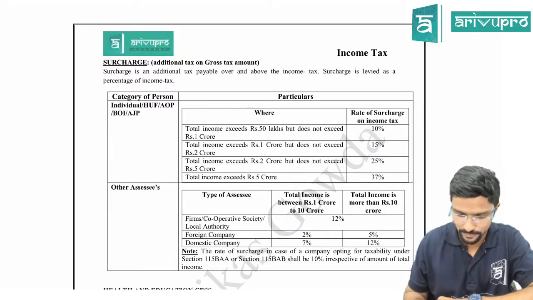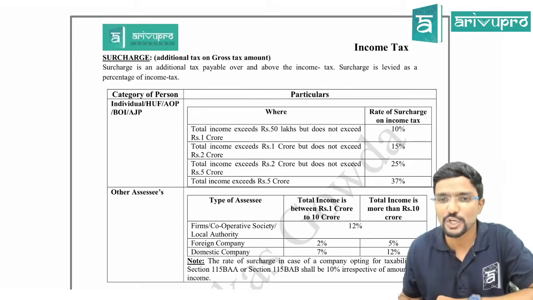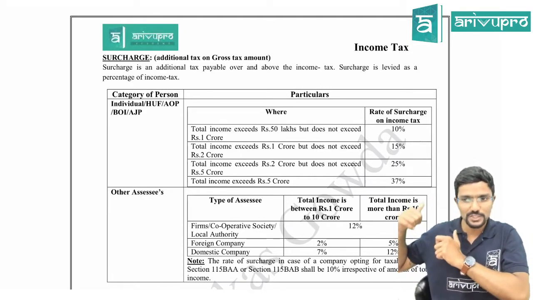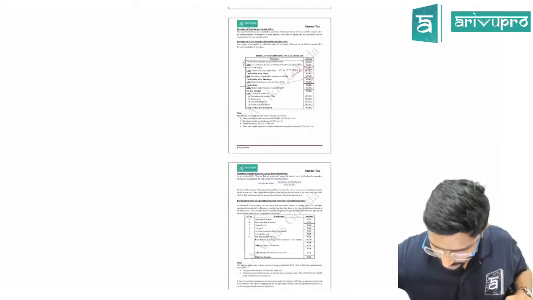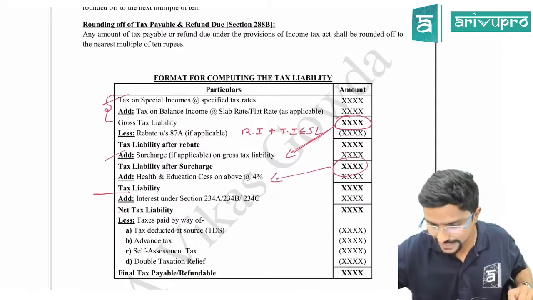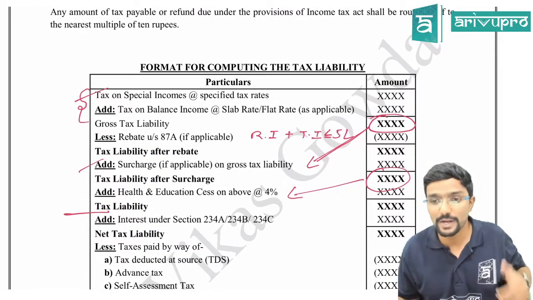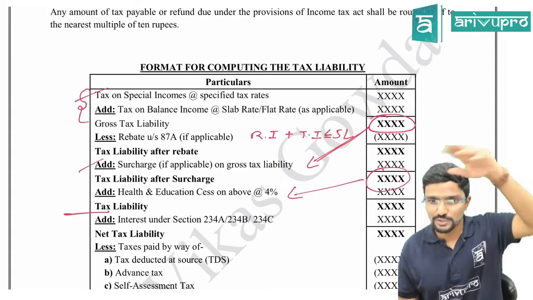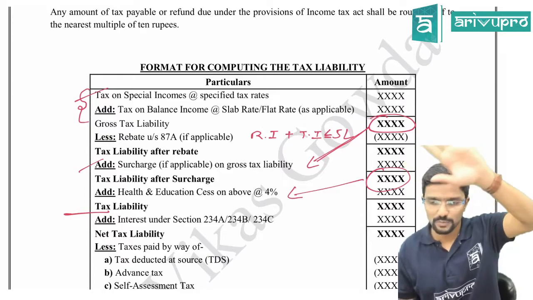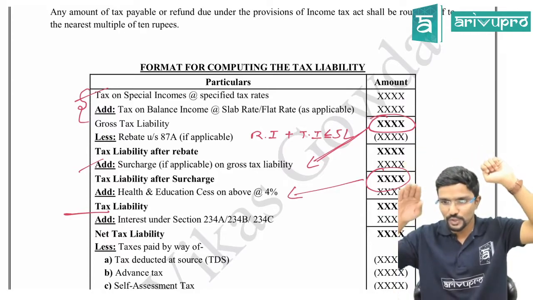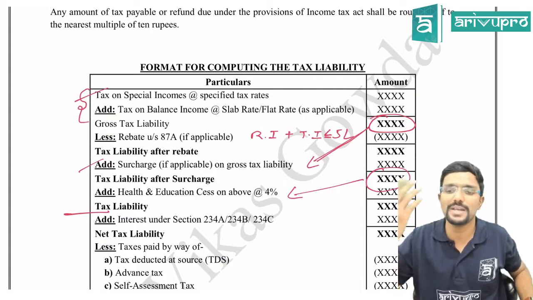Clear? Chalo. Surcharge, additional tax on gross tax amount. We saw what is gross tax liability there. Agree? I will quickly show you. On what figure we have to see gross tax liability? You can observe here, third line, gross tax liability. How did I get that? Tax on special income, if it is there, plus tax on balance income at whatever rate is applicable for you, add up both, that is your gross tax liability. On this figure, you will have to apply surcharge.